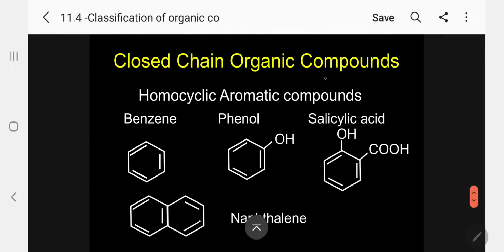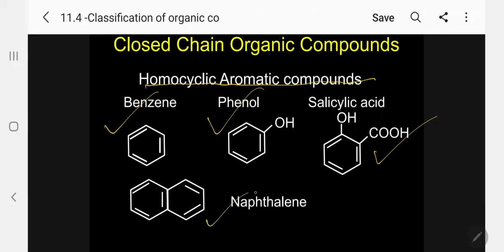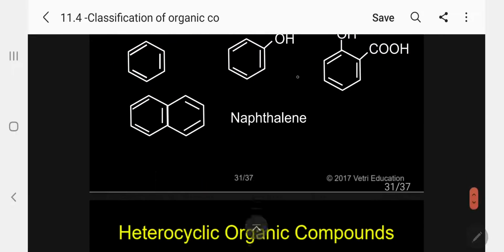Now, here I am giving a number of homocyclic aromatic compounds. A few examples I am giving. So benzene with the structural formula to understand. Phenol. This is salicylic acid. This is naphthalene. These are all homocyclic aromatic compounds.